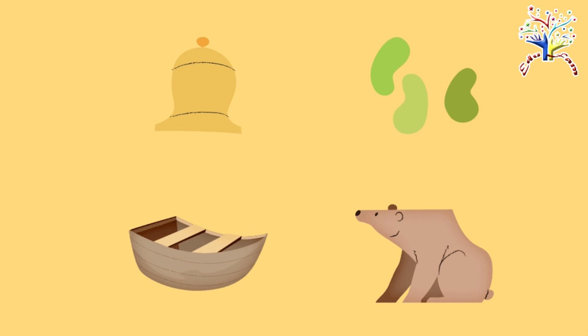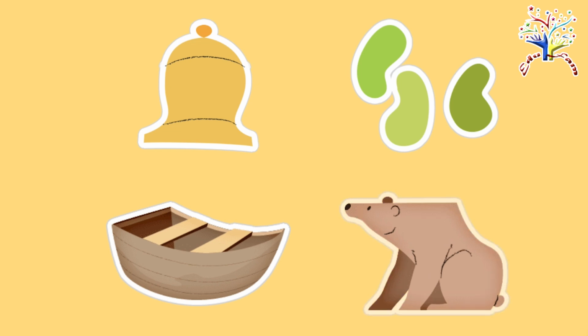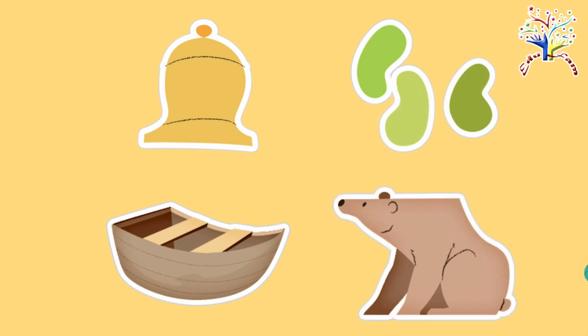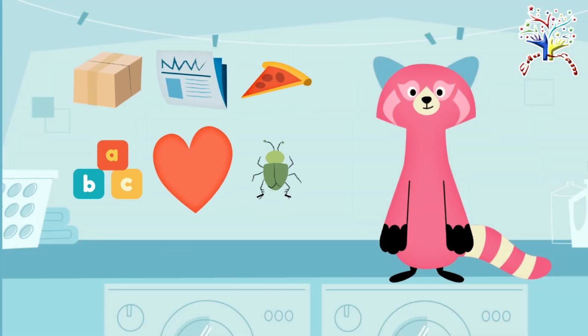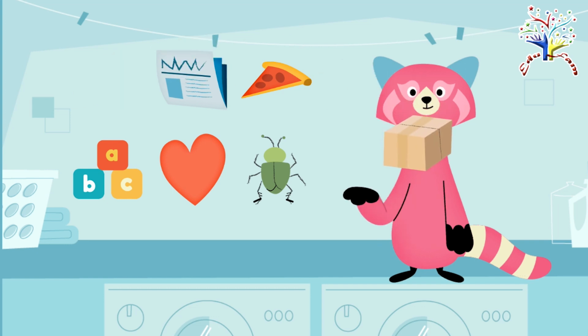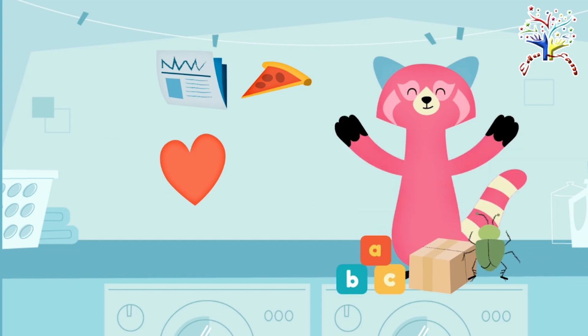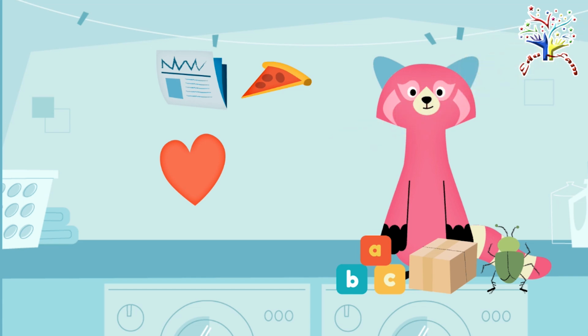All of these things start with the B sound. Tap them all and listen to the B sound at the beginning. Bell, bean, boat, bear, Cool beans! Give all the things that start with the B sound to Rhea. Box, block, bug. Yay! You found them!